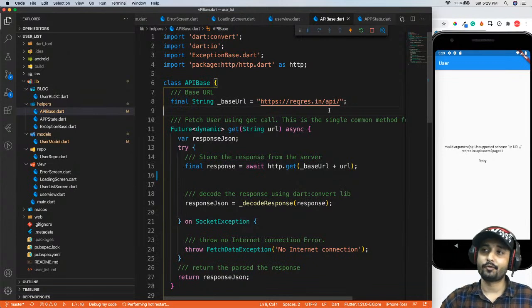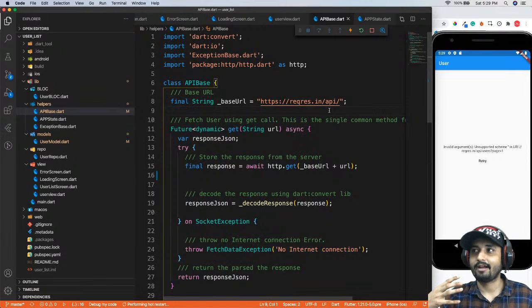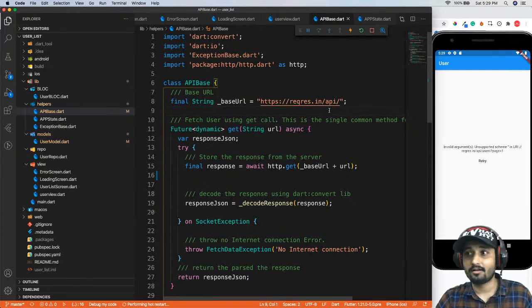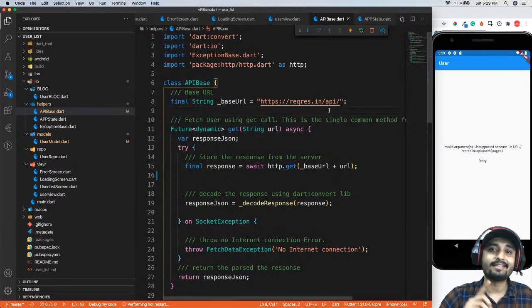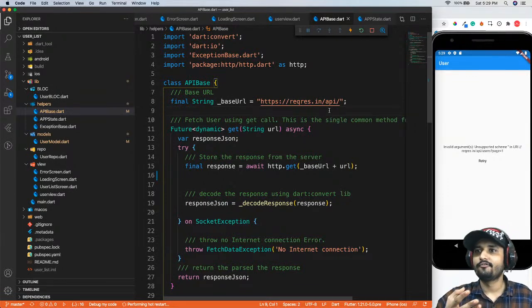Now, there's a story behind this for me, when I was writing my first app, right? Maybe I created one file for all get and post calls. For example, I have five calls in my app.